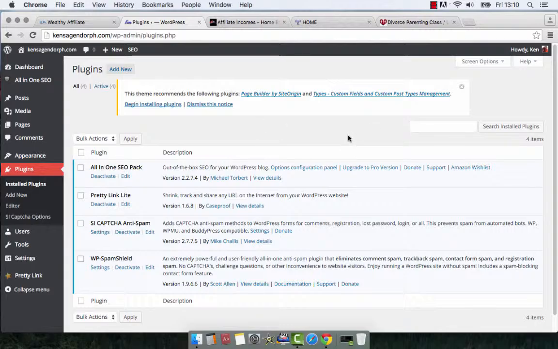The other one, in order to get increased traffic to your website: you go to a website and you're always looking for that Facebook or Twitter share button that you want to put into your website so that you can say, hey, Ken wrote a great blog post and I want to share it with my friends on Facebook and with my friends over on Twitter. So all I have to do is push this button. So that's what we're going to add today, those share buttons. And there's two I like to use. One of them I'm only going to put on today's website, on the kensagendorf.com website.